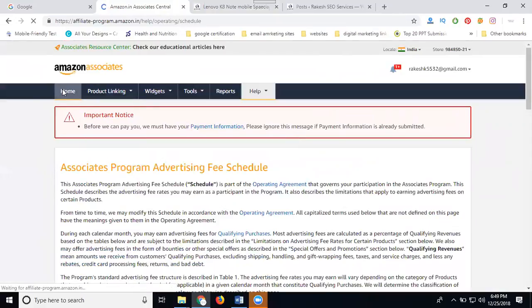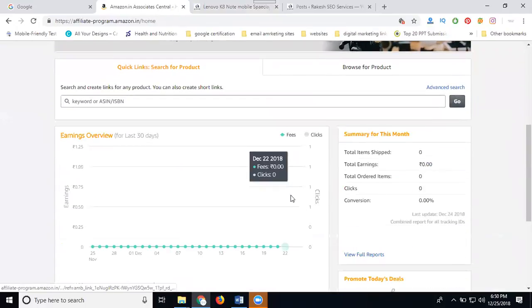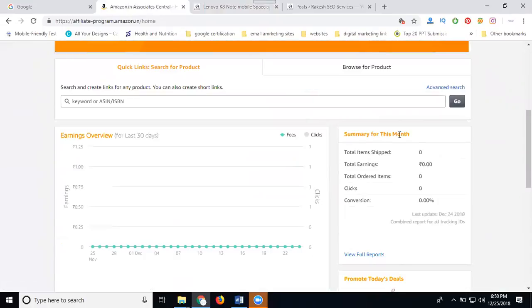The amount will be shown on your home page in the right side corner. That is called the summary of this month. If clicks are done, zero revenue. When a sale is done, the revenue will increase. Clicks, nothing happens. When a sale is done, you get revenue as per the affiliate marketing policy of the website.